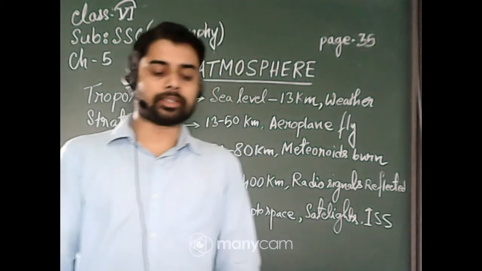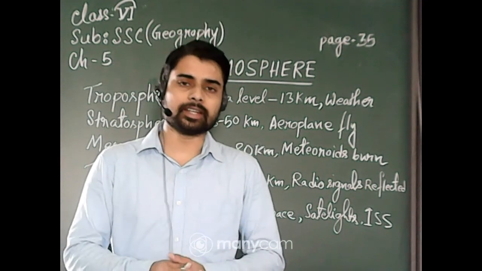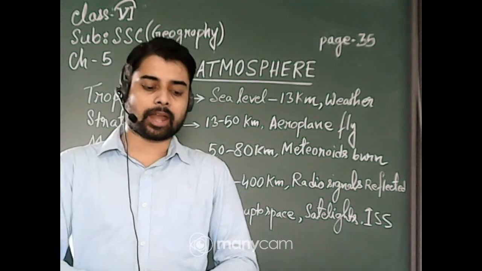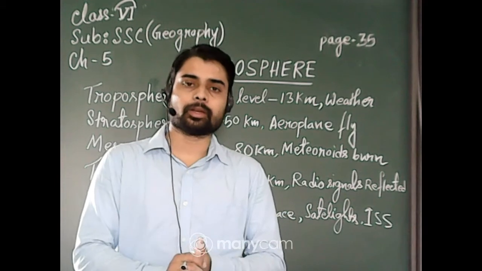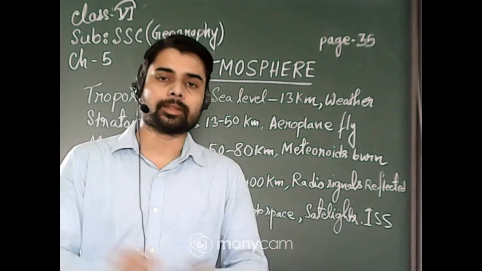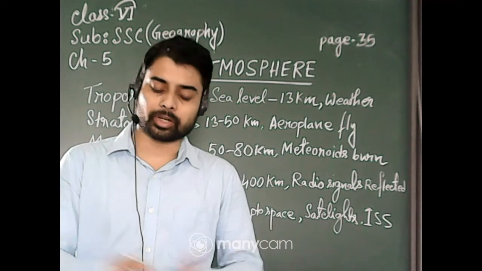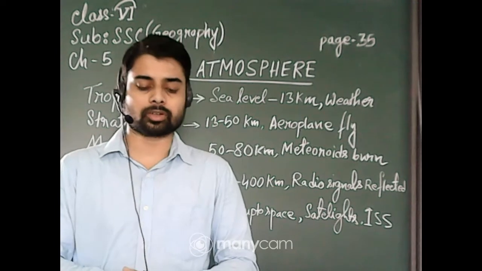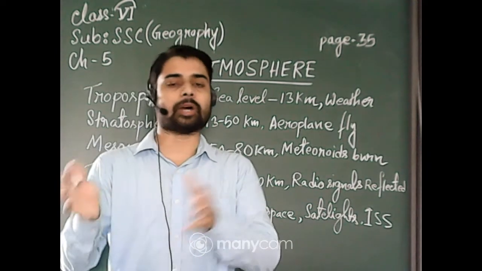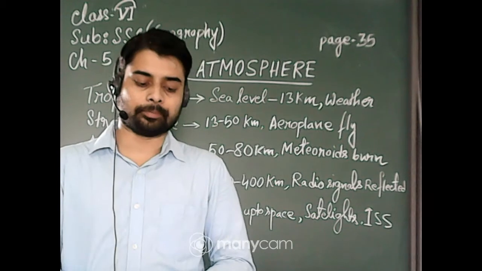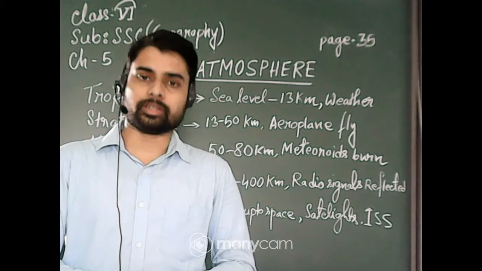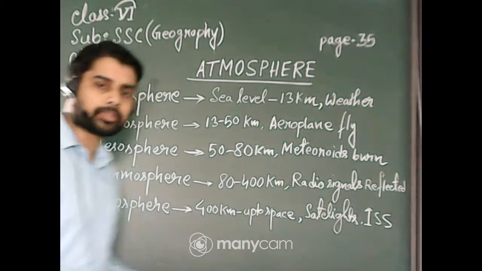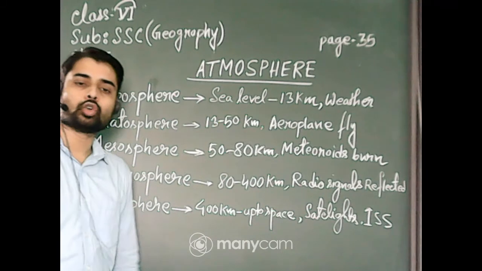It extends up to 1600 kilometers from the surface, and it is divided into 5 major layers based on the air pressure, the temperature, the composition, how much gases are present in each layer, and some other properties. Now we will discuss one by one all these important layers. So the number one layer is the troposphere.